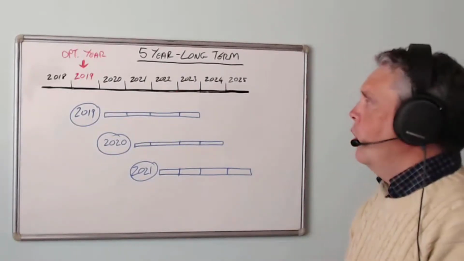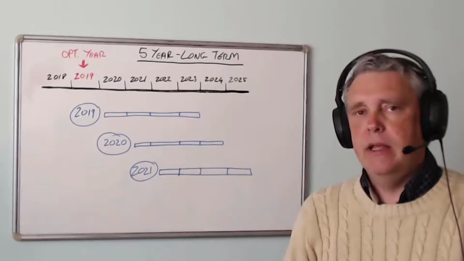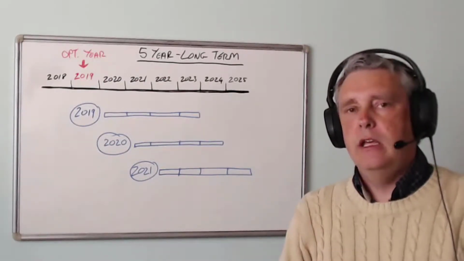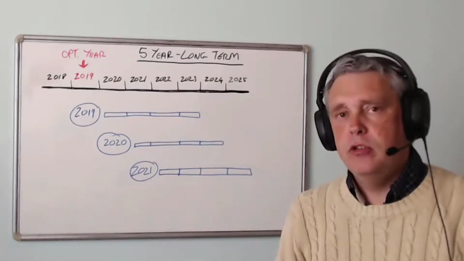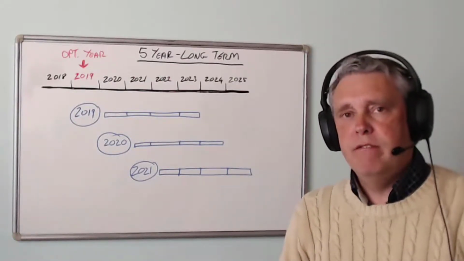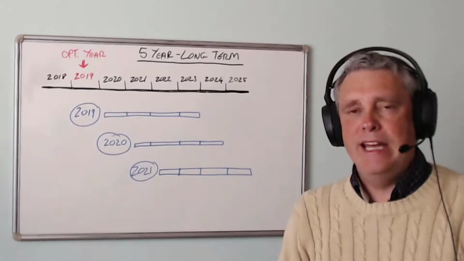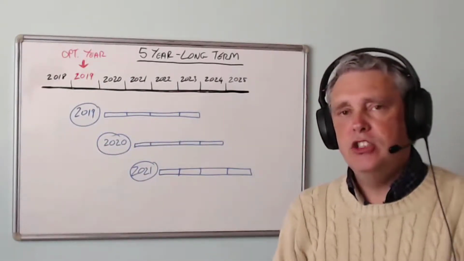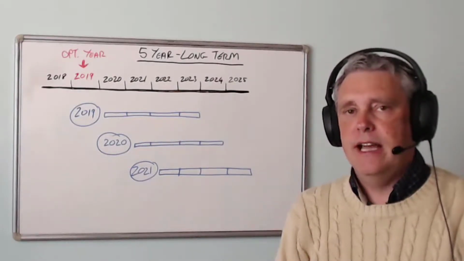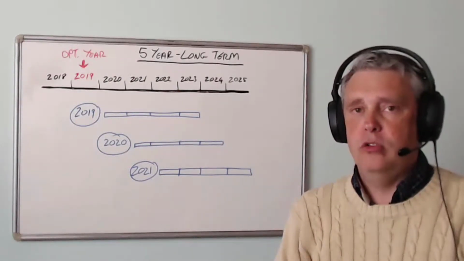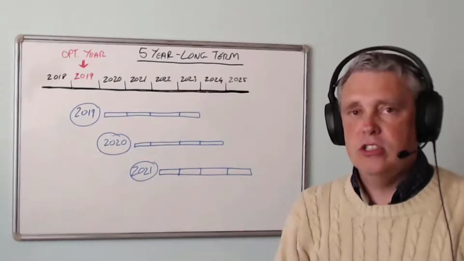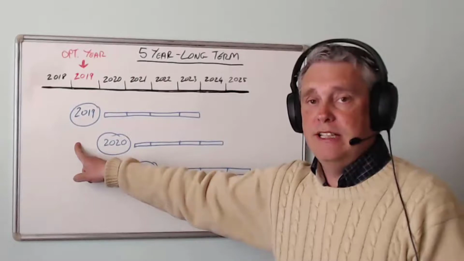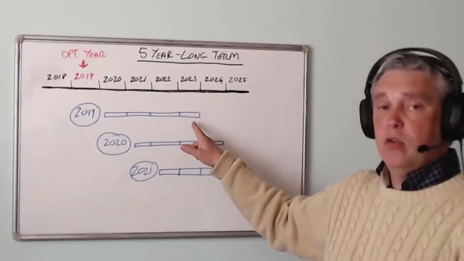Now, when the PromoPlanner is calculating, optimizing for you the best optimal promotional investment that you should be making in any 1 year, let's say 2019, it doesn't just look at the data that you have provided for 2019. It looks at the data you provided for the year of investment, 2019, and for the next 4 years.